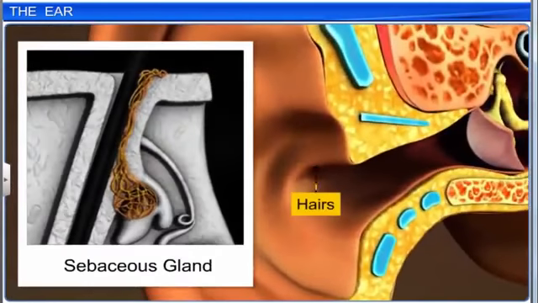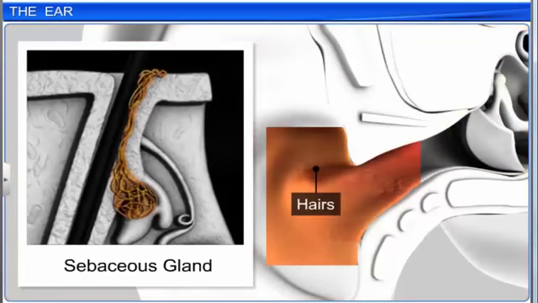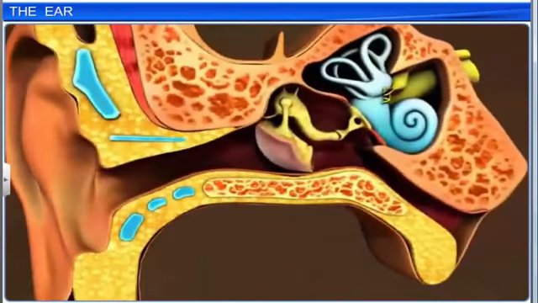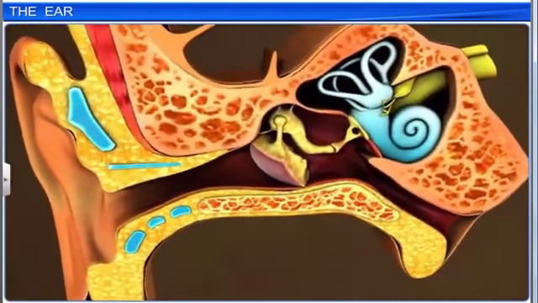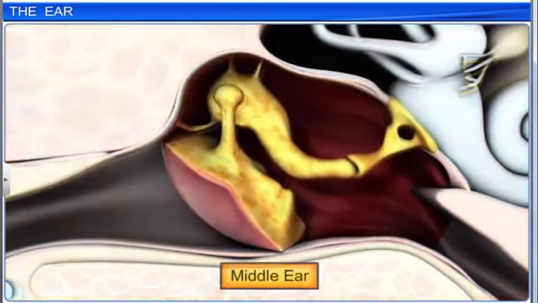Very fine hairs and wax-secreting sebaceous glands are present on the skin of the pinna and the meatus, which prevent dust and small insects from entering the ear. The pinna is responsible for collecting vibrations in the air and directing sound into the meatus. The meatus further extends into the middle ear.